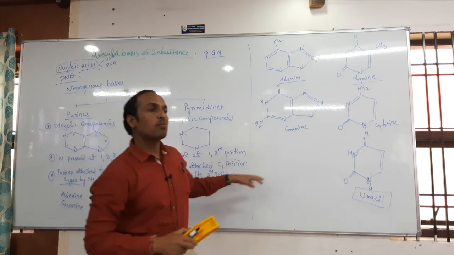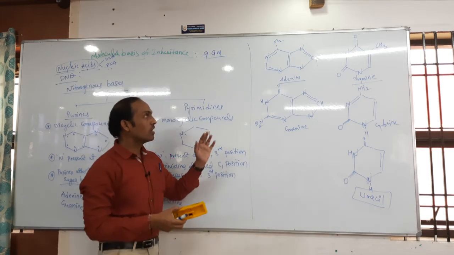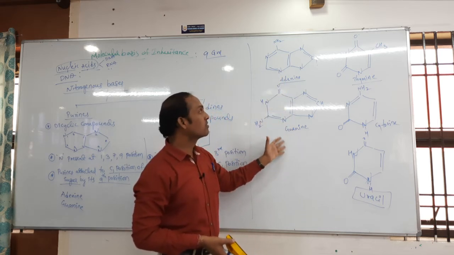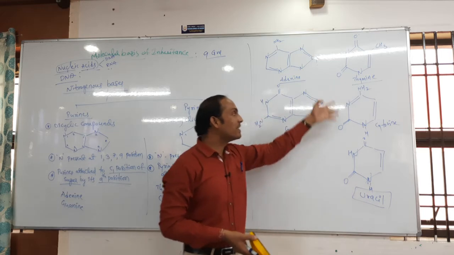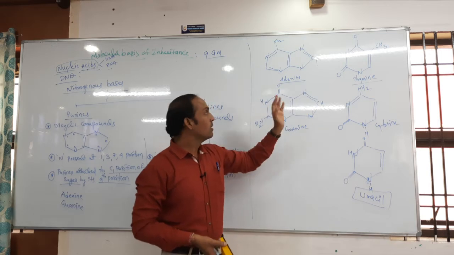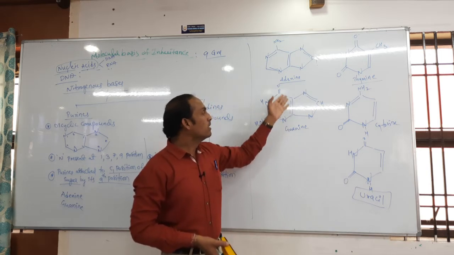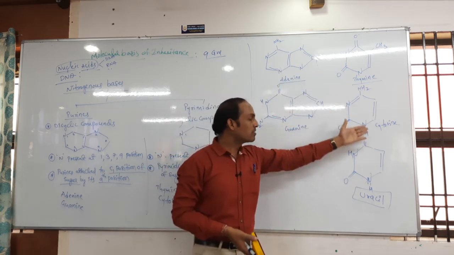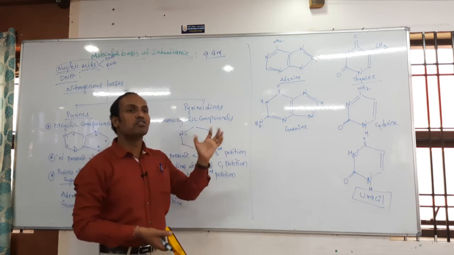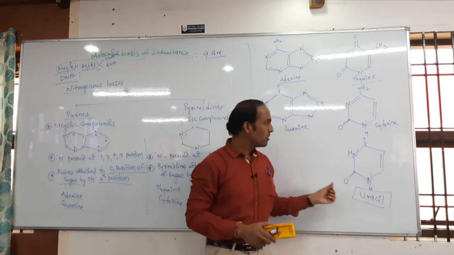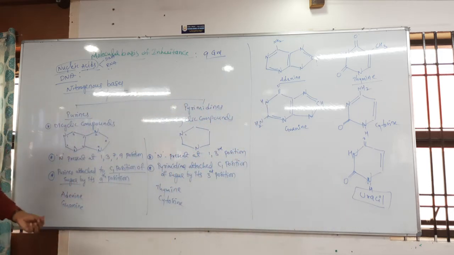So these are the nitrogenous bases whose atomic structures I drew on the board. Adenine and guanine are called purines. Thymine, cytosine, and uracil, these three are called pyrimidines. That's why I wrote them in one row. Adenine and guanine are dicyclic compounds. Thymine, cytosine, and uracil are called which one? Monocyclic compounds, because only one ring is present here.